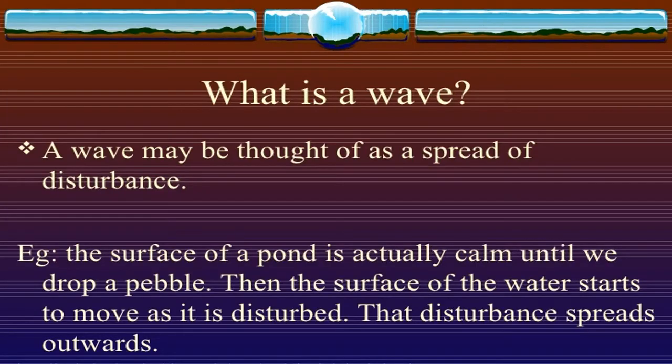What a wave is. A wave may be thought of as a spread of disturbance. If you drop a stone into a pond, ripples spread across the surface. The tiny waves carry energy, as you can tell from the movements they cause at the water's edge. But there is no flow of water across the pond. The wave effect is just the result of up and down motion in the water. So, waves do not transfer matter, only energy. This is the meaning of waves.